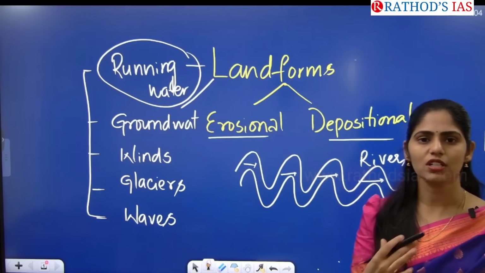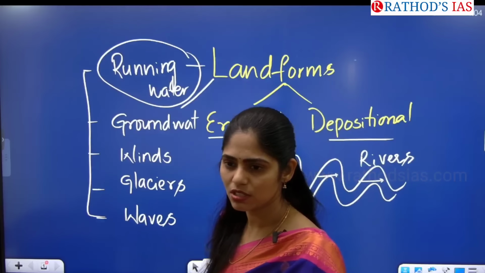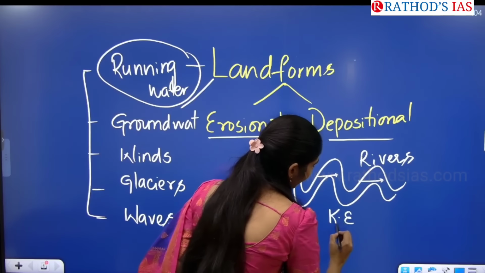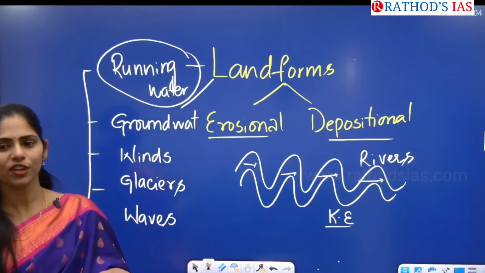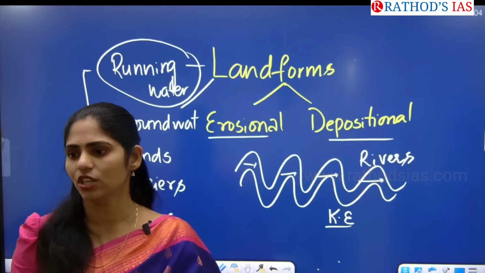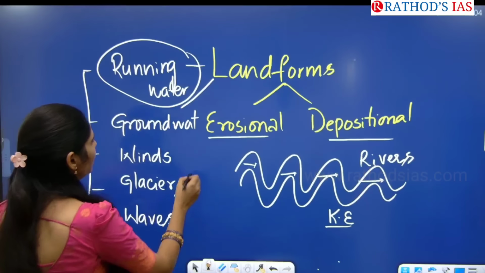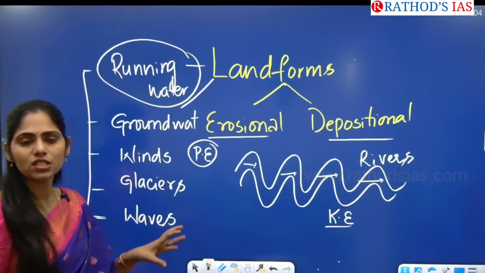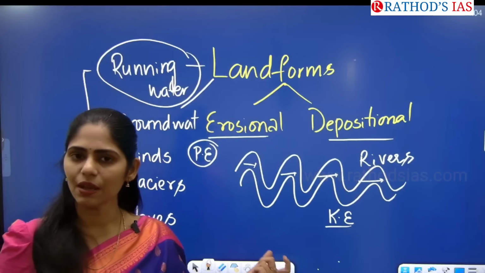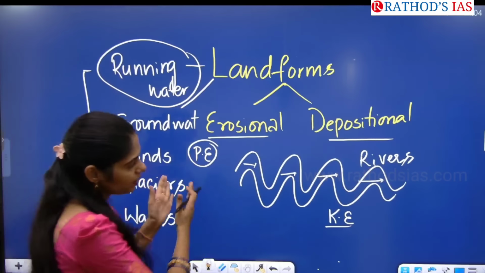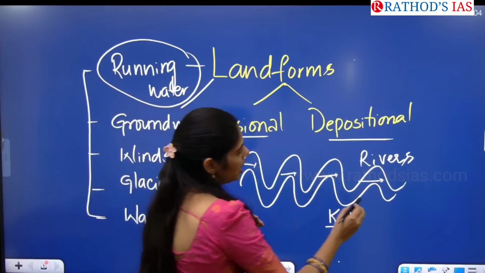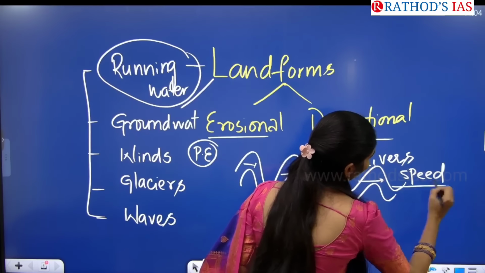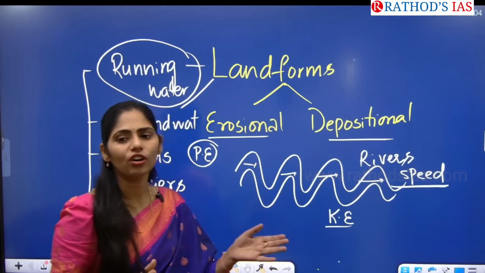Whenever water is moving, which kind of energy does it possess? All moving bodies possess energy. It's called kinetic energy. If they are not moving, if they are in a static position, which kind of energy do they possess? Potential energy. So in rivers, where we have moving water, they possess kinetic energy. And whenever this water is moving, it moves with a certain speed, so it has the power of erosion.